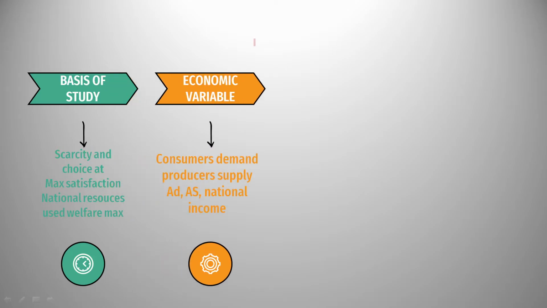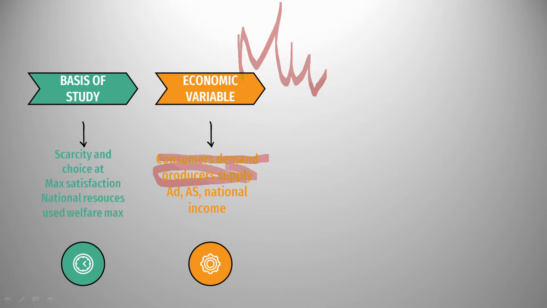Now, economic variable. The first thing is very simple. Microeconomics has microeconomic variables, and macroeconomics has macroeconomic variables. Now, what are microeconomic variables? They include things like the consumer's demand and the producer's supply. So these basic things are microeconomic variables.